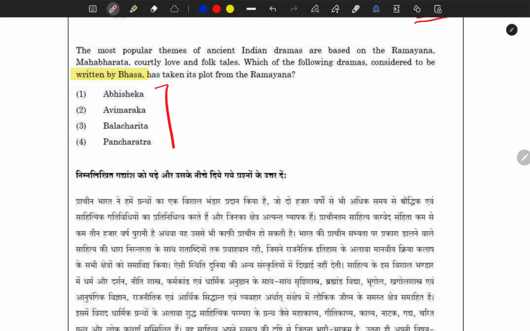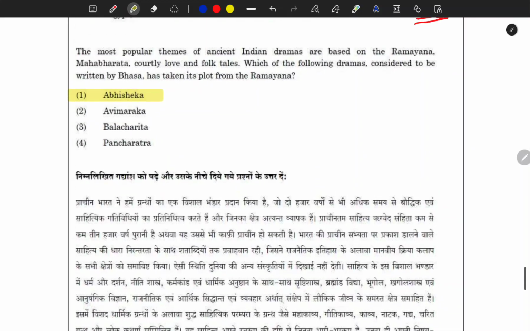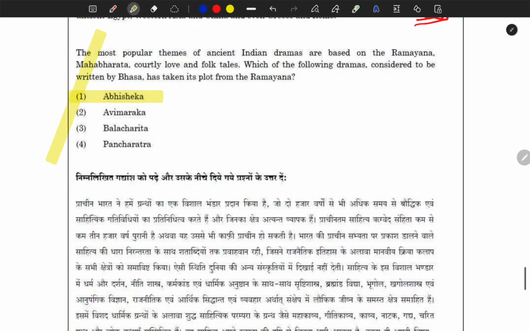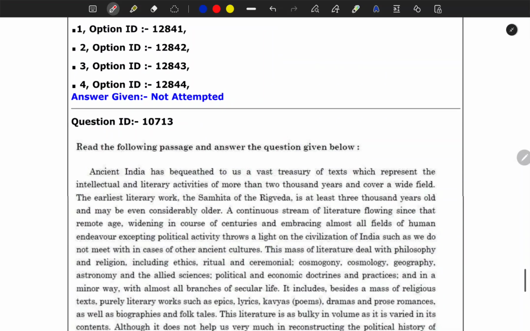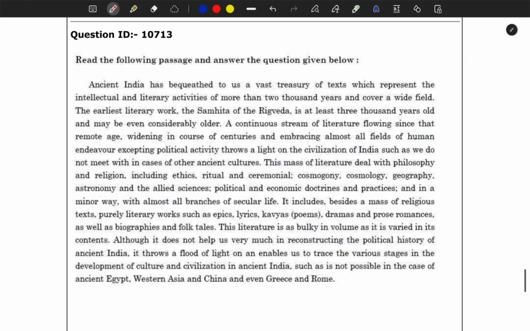Here again, I don't know whether they have deleted this question or not. Balacharita and Abhisheka are both from the Ramayana. So these two seem like they might be from the life of Rama. Ram had that coronation and all, so the NTA and UGC marked this statement as correct, but you'll feel that this fact is not there in the passage, and it is nowhere close to the passage. And this is what I told you earlier, before we started reading the passage.